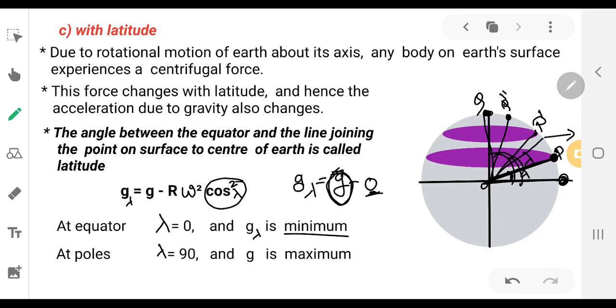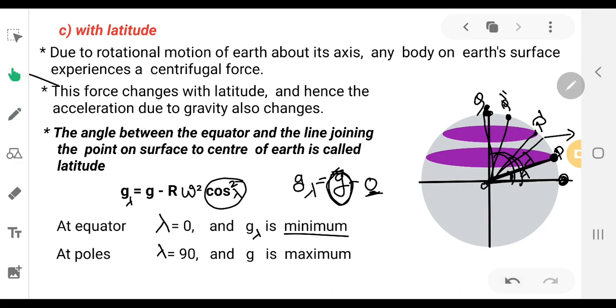So at the poles, if the objects are at the pole, they are not experiencing any rotational force. If rotation is there or not, it doesn't affect the objects at the poles.